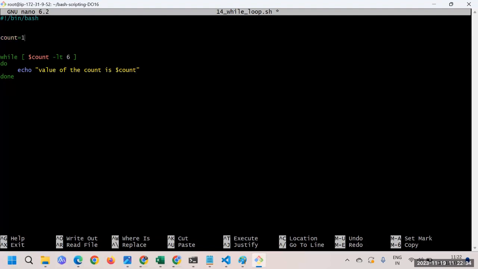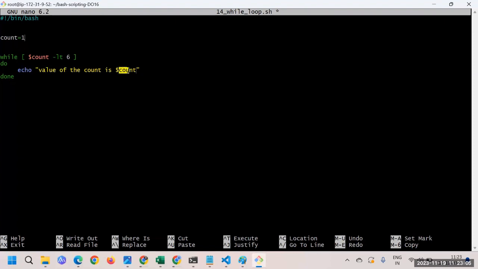So count is 1. Now what will happen? This is the condition it will check: count is less than 6. Is it true? Here, value of the count is what? It's 1. So is 1 less than 6? Answer is true. So the output of this whole thing is true, right? True means that we can enter inside the loop. So it will go here and then the value will get printed at this point.